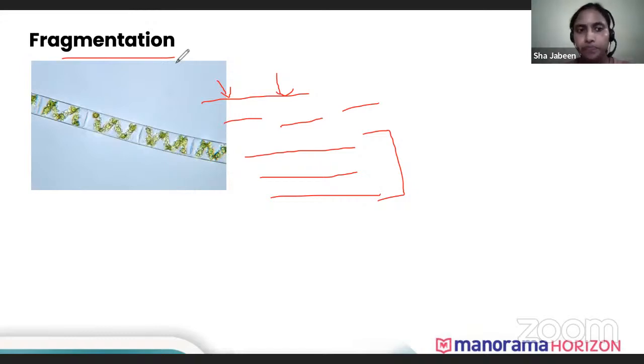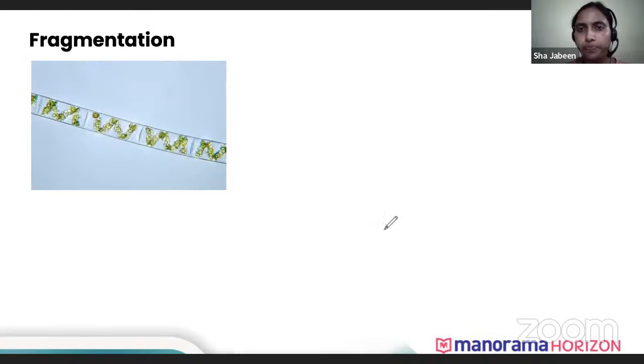They just multiply their cells, and as many pieces as they have got divided into, that many organisms will be formed. It's a green algae which is very common in ponds. You'll find it growing in marshy places.